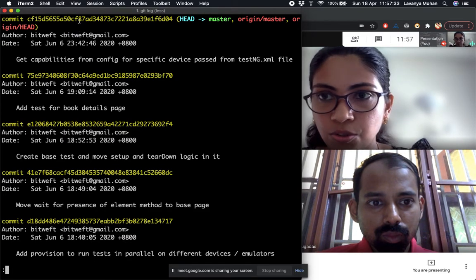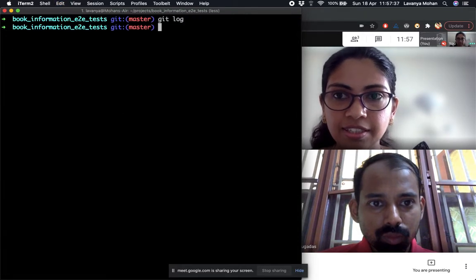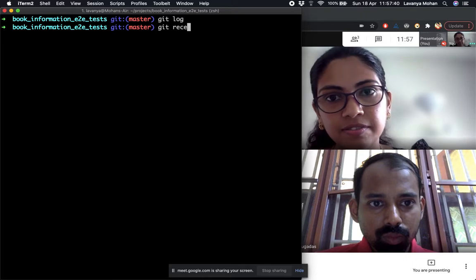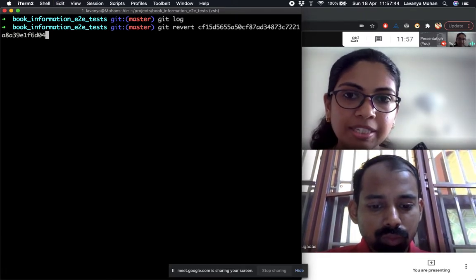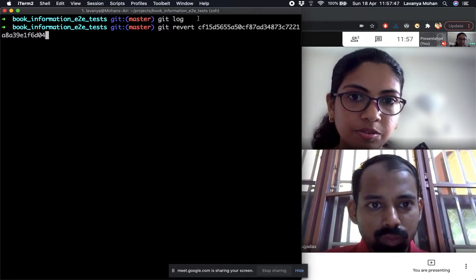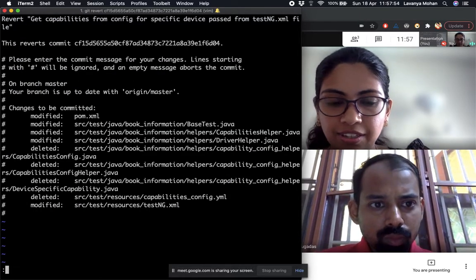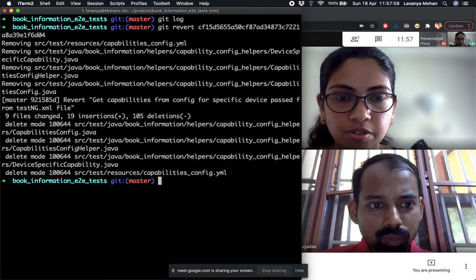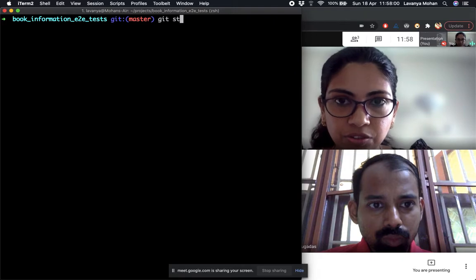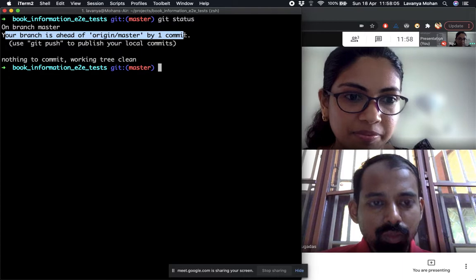We would take the commit ID. So git log gives us that commit ID, and we can say git revert and then that ID. If we say git revert that, basically all the changes that were made for this particular commit will now be undone. It will ask us for a commit message. I'm just going to leave it as the default one for now. And if you see git status, it still says it is ahead by one commit.